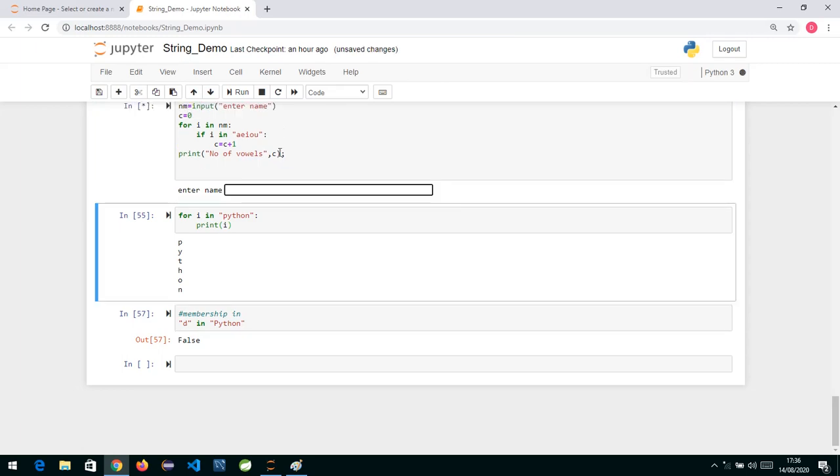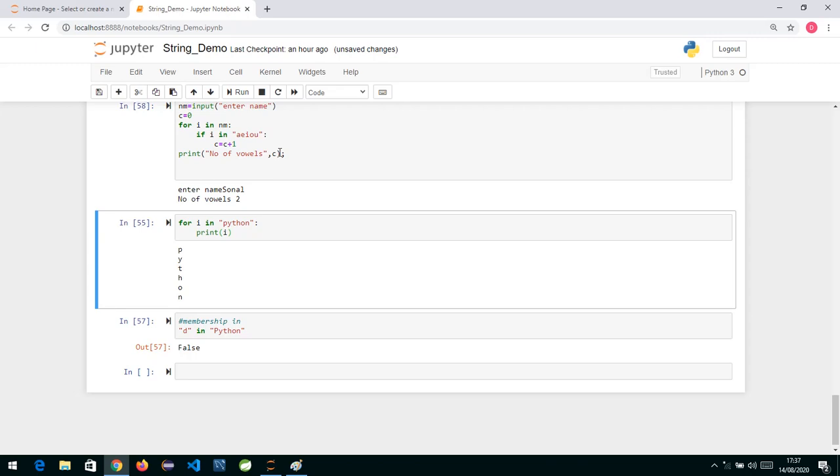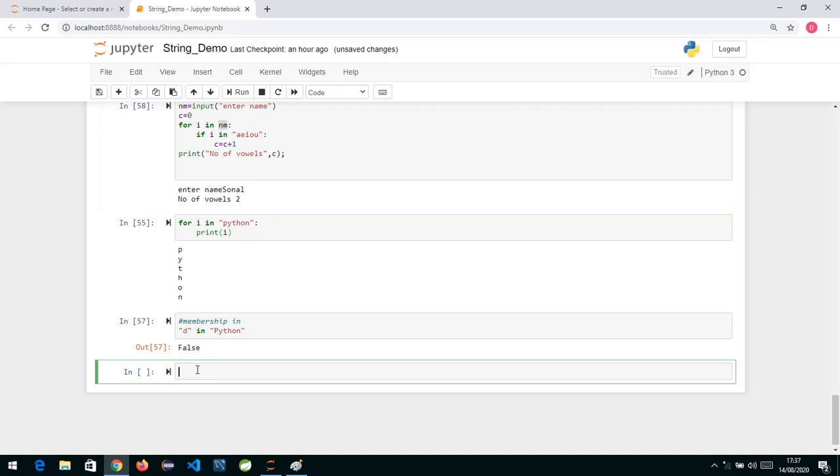One more time, if I run this and write something, suppose I write Sonal, the number of vowels in Sonal is O and A, that is 2. So using a for loop, we have learned that it is used to iterate over a sequence. Range gives you a sequence of numbers. A string is also a sequence of characters, so you can directly write a string name here, and one character will be extracted at a time, and then you can apply the logic.